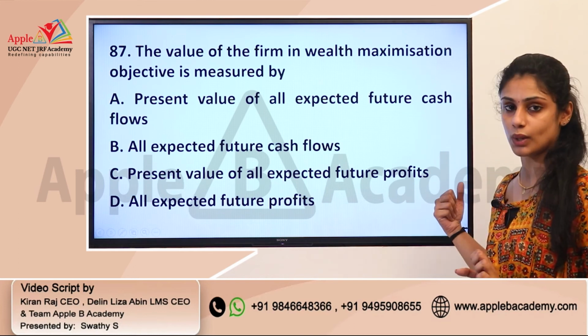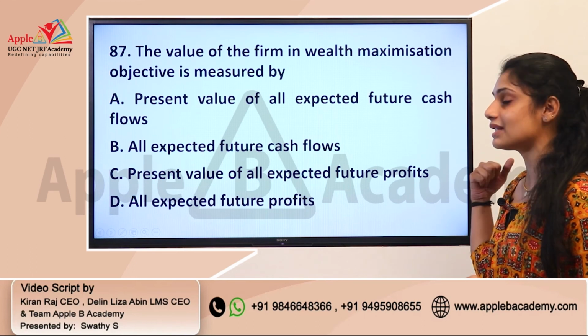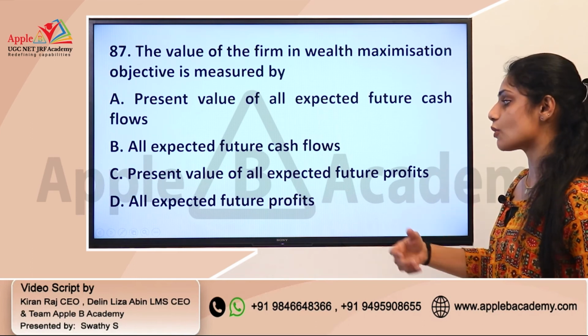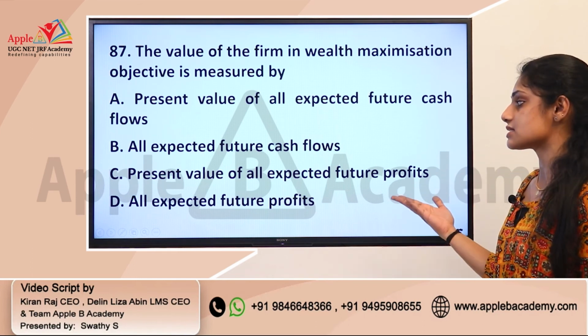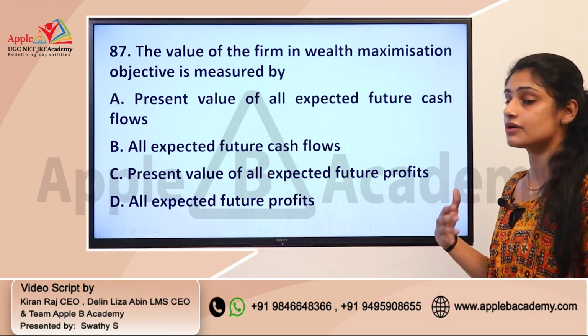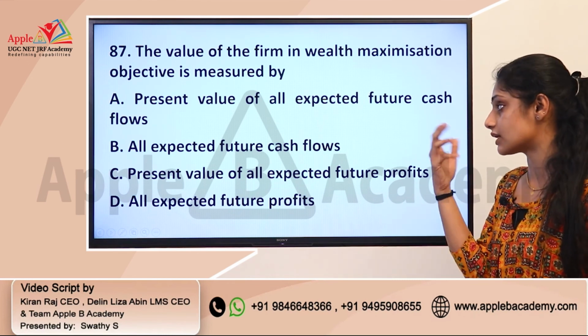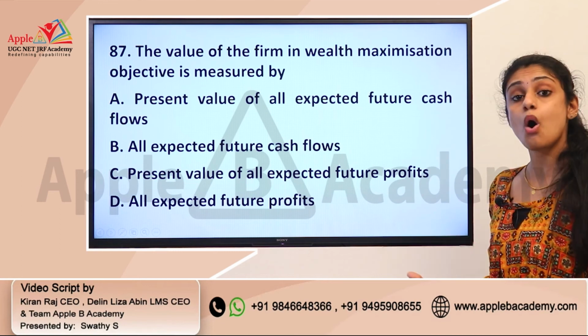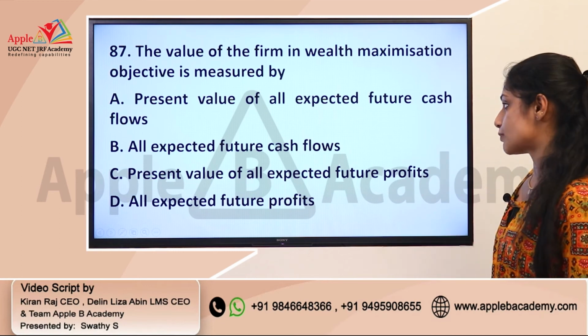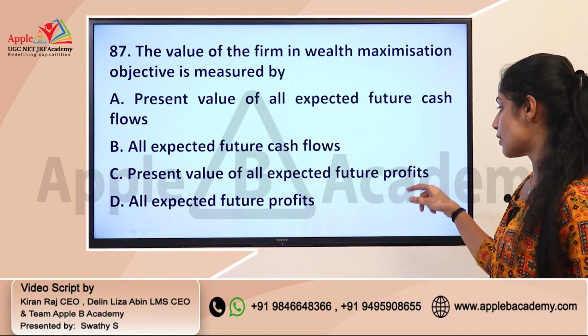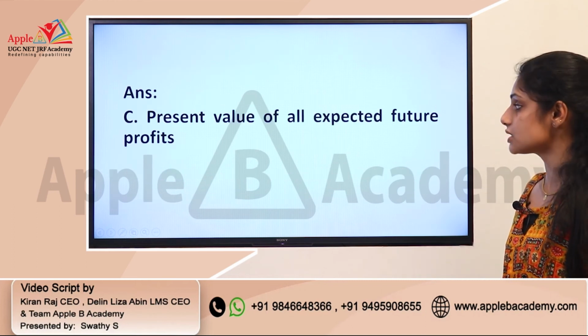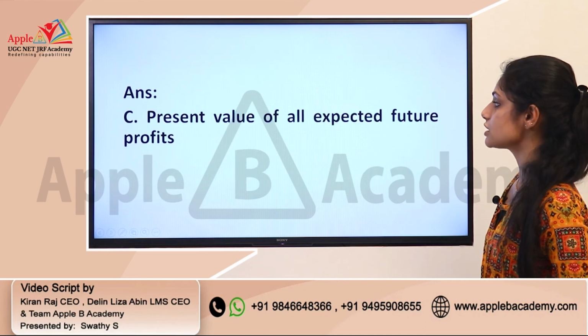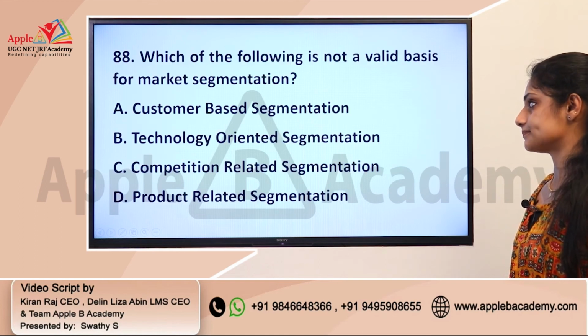The question is very simple and direct, and when you're going through the options, you may be confused, but the correct answer is the present value of, as we are taking time value, we are calculating the present value of all expected future profits, not cash flows. It's about the future profits. That is option C, present value of all expected future profits.